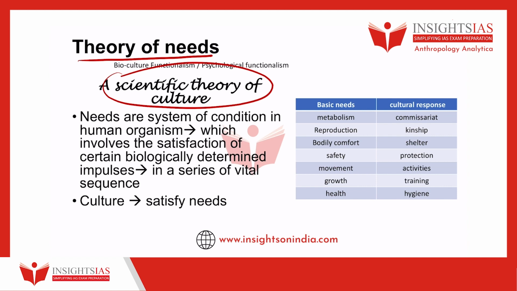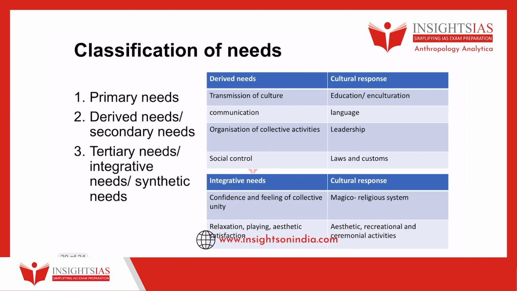So that will be about 2 to 3 paragraphs of explaining what is the theory, and then you'll have to write these kind of flow chart or chart or table, right? So you have primary needs, you have derived needs and integrated needs, and the cultural response, all of that has to be there. So 2 to 3 paragraphs of explaining what is need, and about 3 tables to explain and give examples of the same.